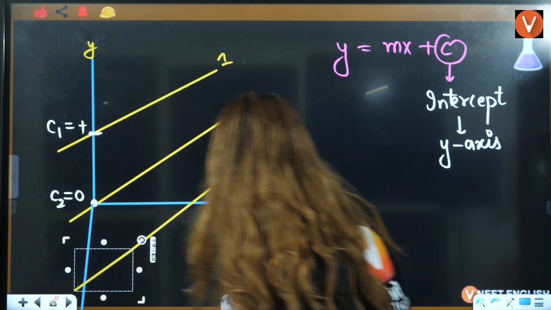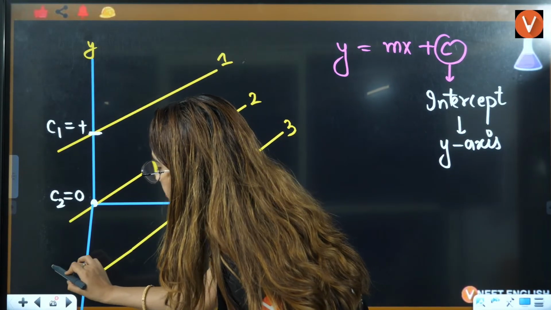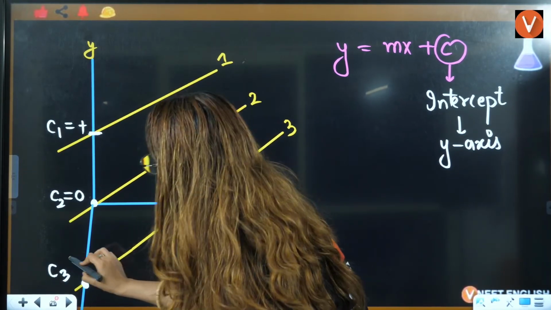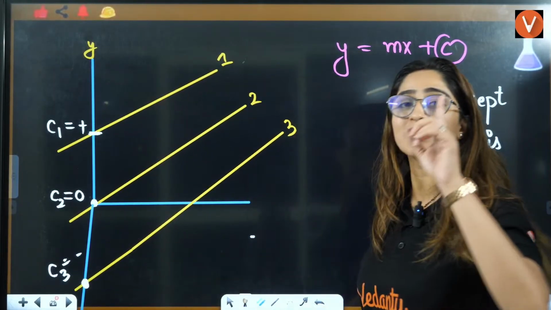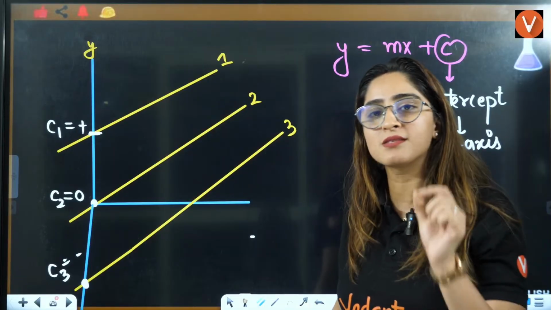If I extend this line here, can I see that it is touching the negative side of the y-axis? That means here the intercept is negative.